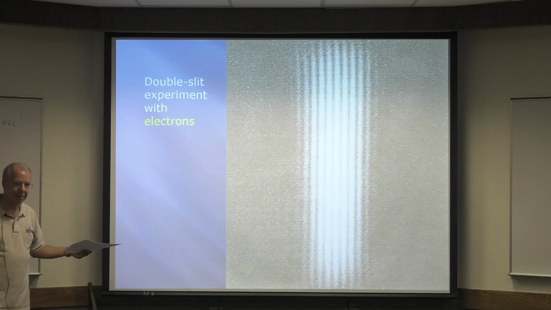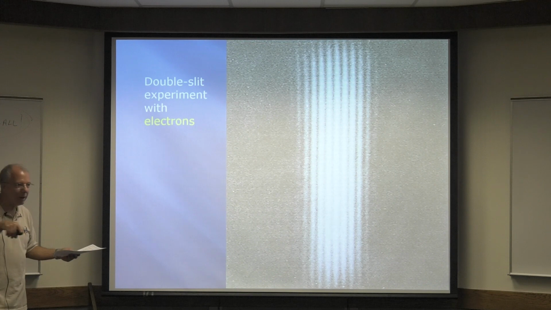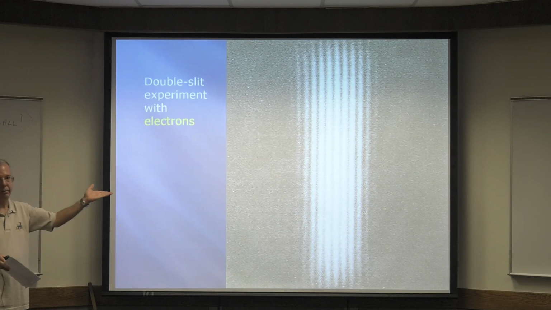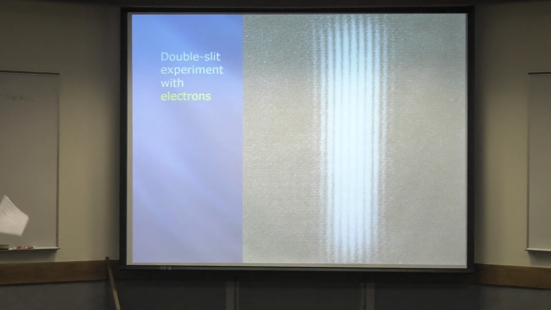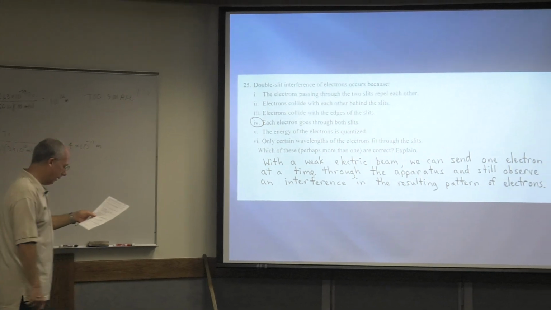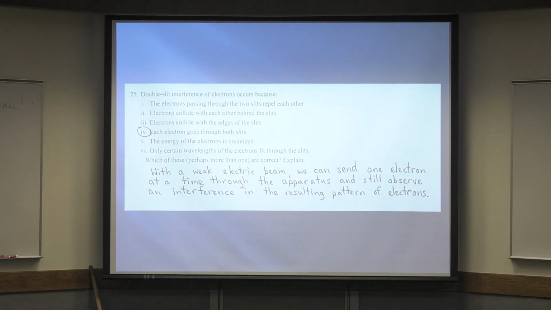Now that's crazy, right? Because an electron is this little particle that orbits the nucleus. Well, guess what? It acts like a wave, as de Broglie predicted. Crazy. All right, here's kind of a fun thing here.